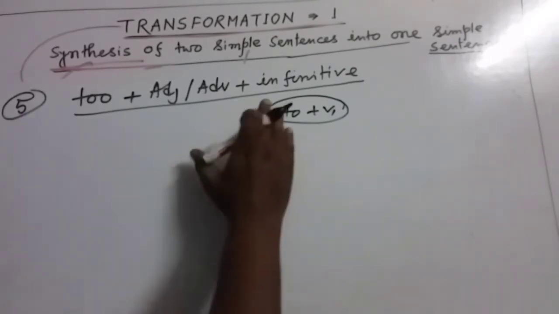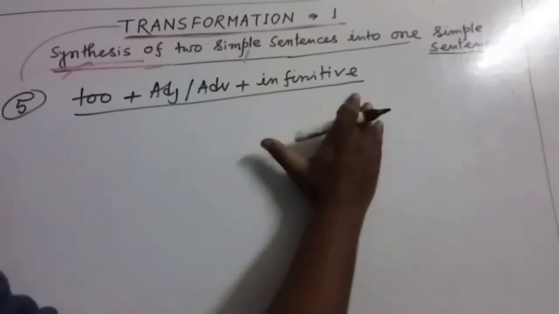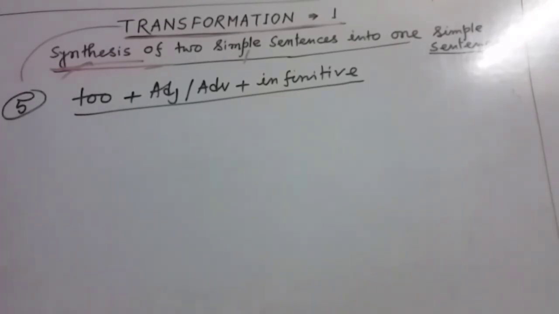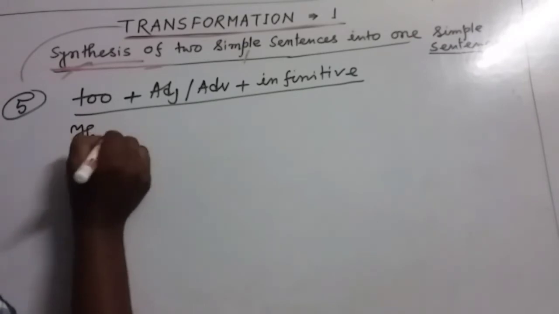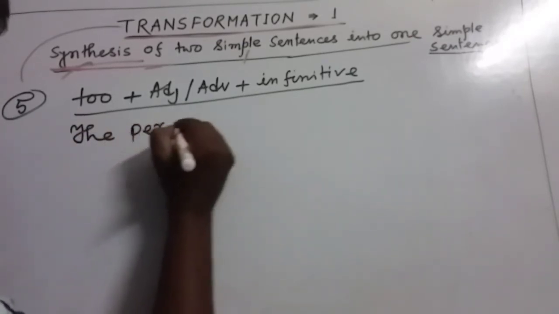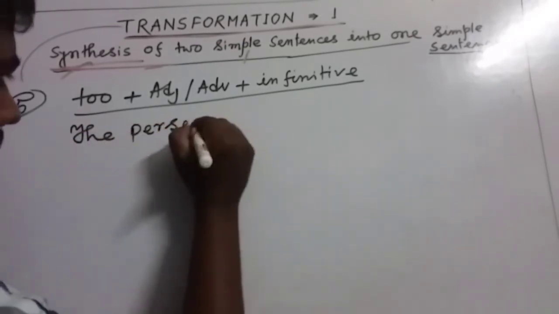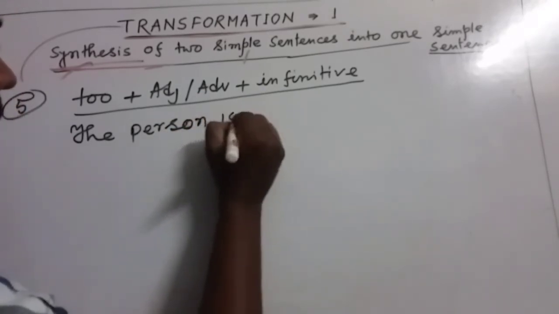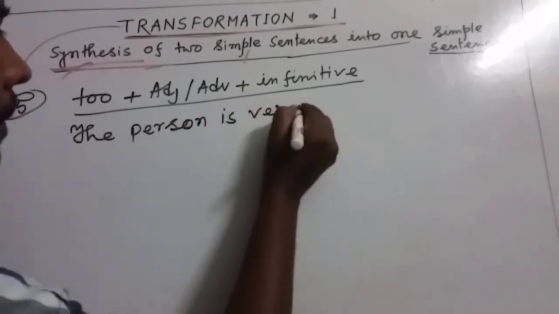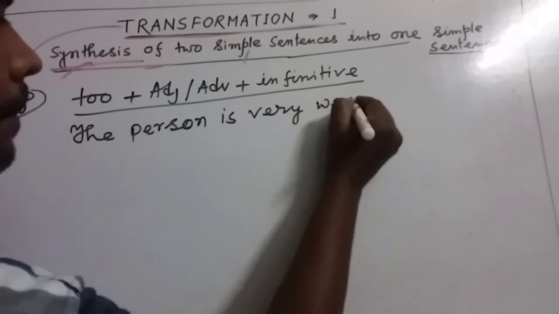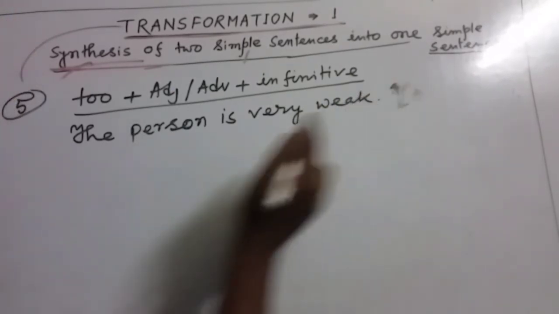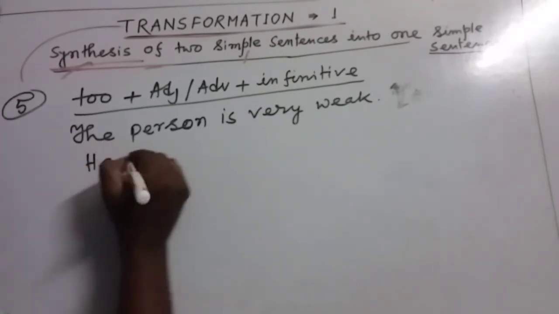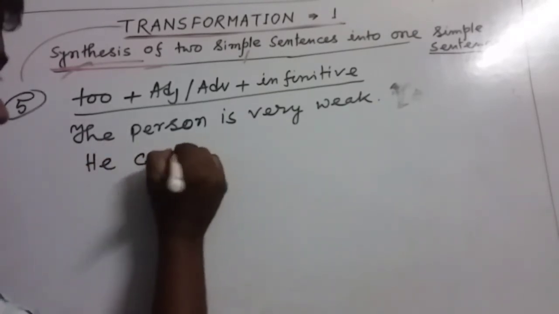But my dear friends, we have to be very careful about it. I'm just writing down one structure. Let's look at one example. The person is very weak. He cannot walk. Can't walk.